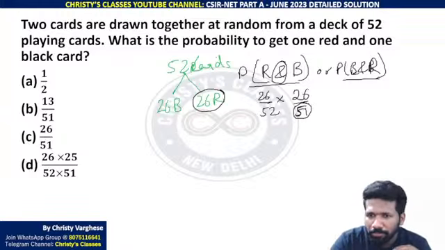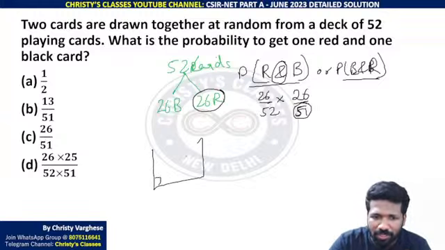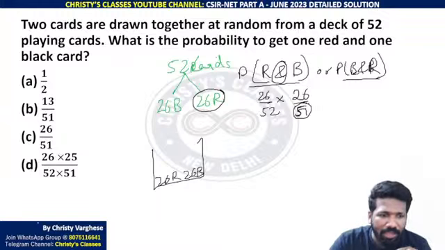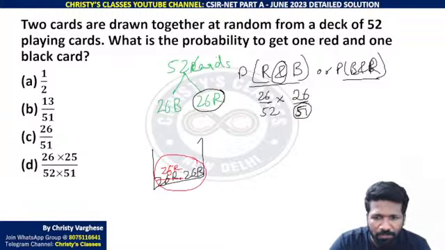But black card अभी भी 26 है ना, 26 red and 26 black था. एक red लेने के बाद ये 26 red कम होके 25 red हो गया. That is why 51 cards only. But अभी भी black card का number 26 ही है ना.